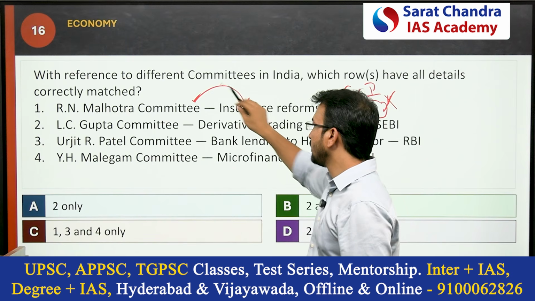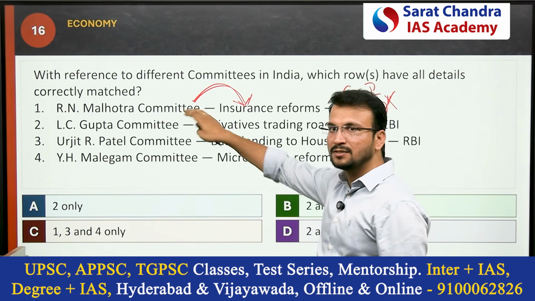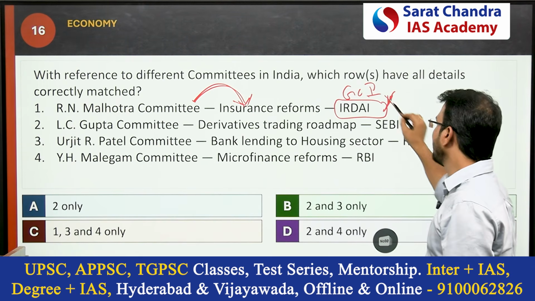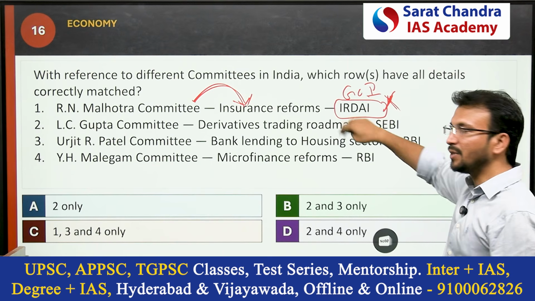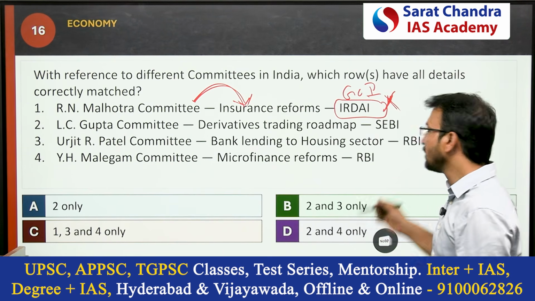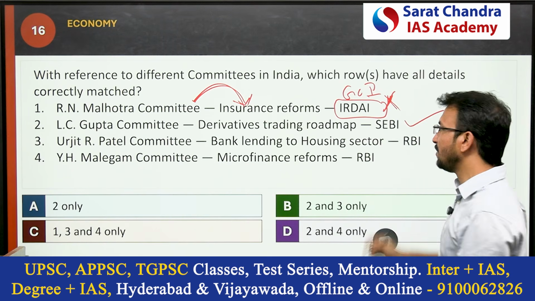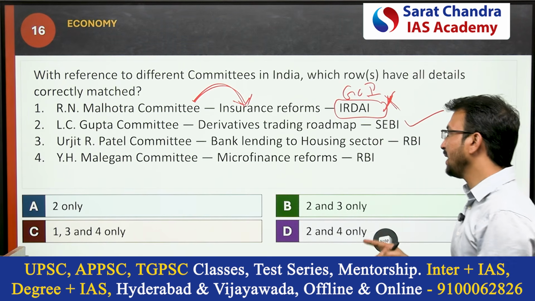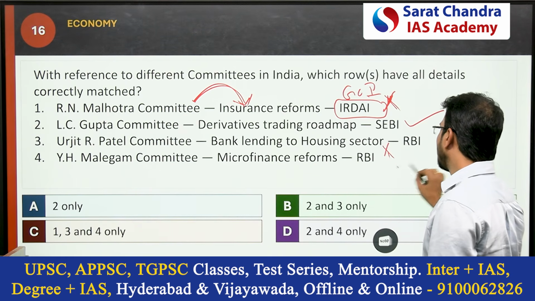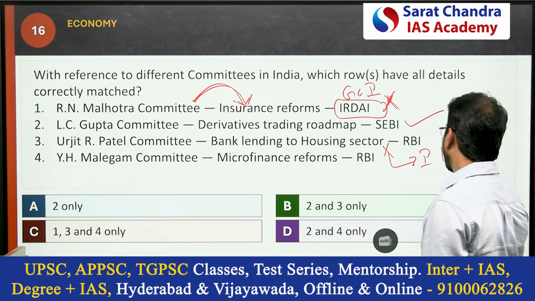So students in a hurry, they saw this one only, but basically this was forgotten. So it was appointed by the Government of India. Next, LC Gupta Committee, Derivatives Trading Roadmap, and it was appointed by the SEBI. Urjit R Patel Committee, Bank Lending to Housing Sector. No, this is related to Inflation Control and the Monetary Policy Committee.